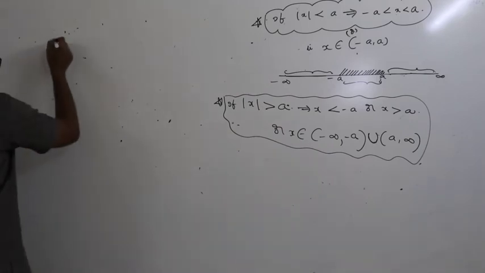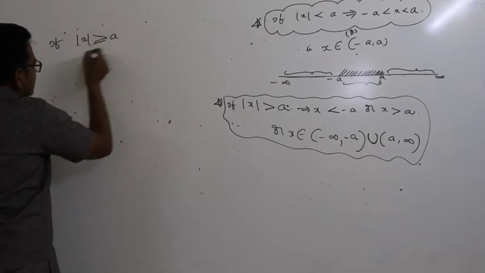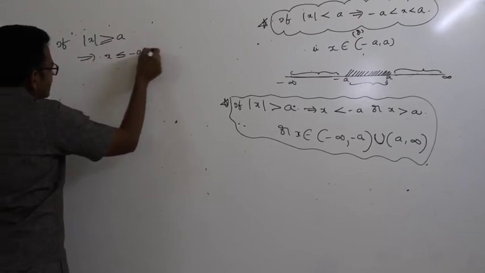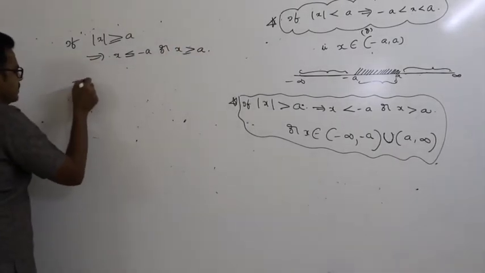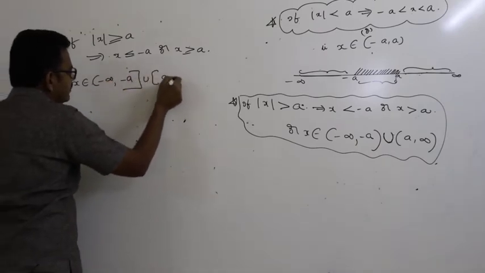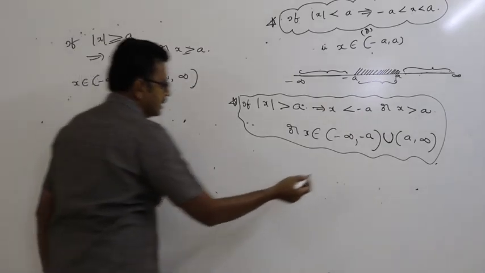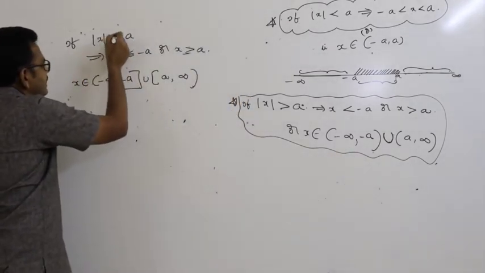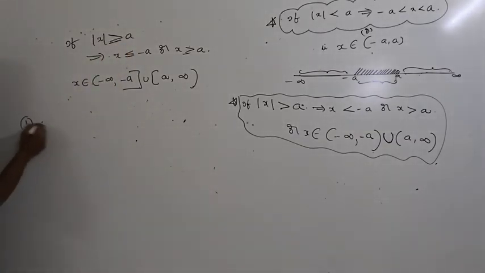I'll give an example. If mod x is greater than or equal to a, that implies what? It implies x is less than or equal to minus a, or x is greater than or equal to a. Or x belongs to minus infinity comma minus a union a comma infinity, with closed intervals. Just observe this here. There I could put an open interval, but it is a closed interval because mod x is greater than or equal to a.